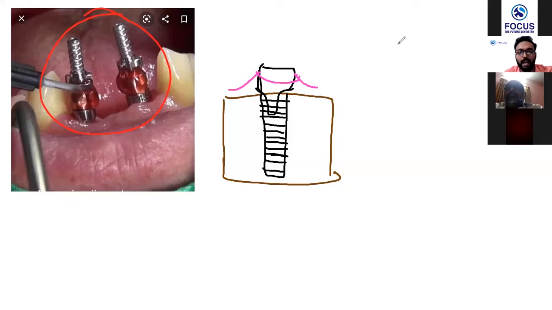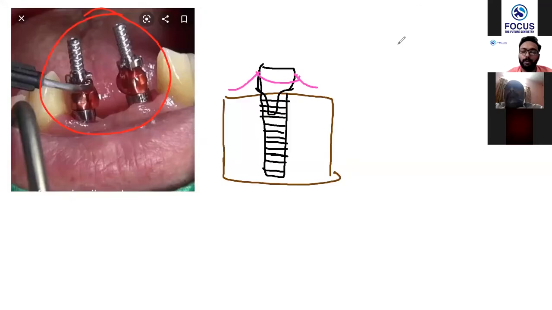You can place an abutment and then you can fabricate the crown as you normally fabricate for any normal crown preparation. Similarly, this abutment they can use in the lab, and they can mill the abutment, shape it.